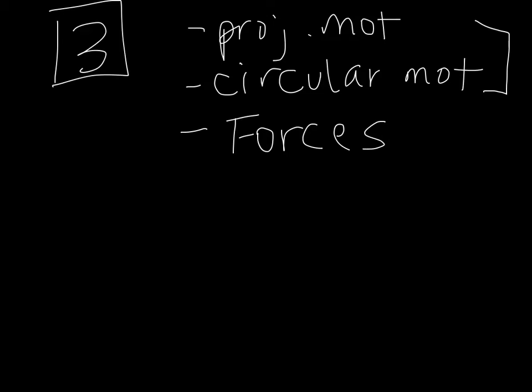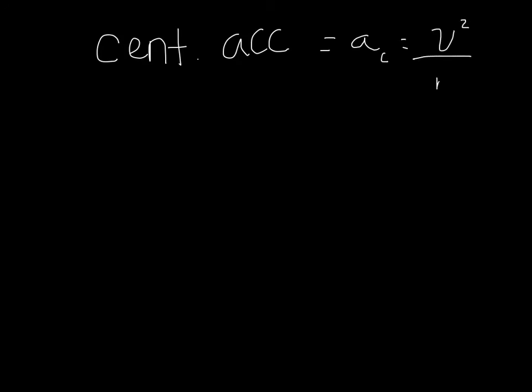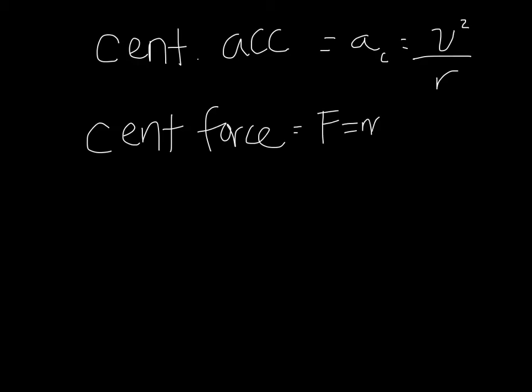So we started to talk about centripetal force and centripetal acceleration the last couple days just as a way to review these concepts. As a reminder, centripetal acceleration is a with a little c, and that's v squared over r. So that means that for centripetal force, if we remember that F equals ma, we plug this centripetal acceleration in for that a, so we get F equals mv squared over r.